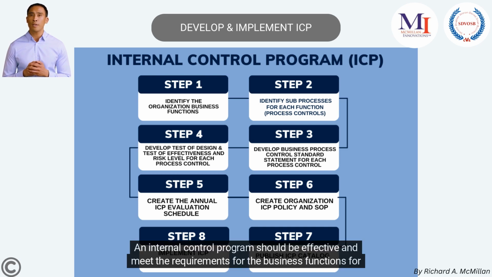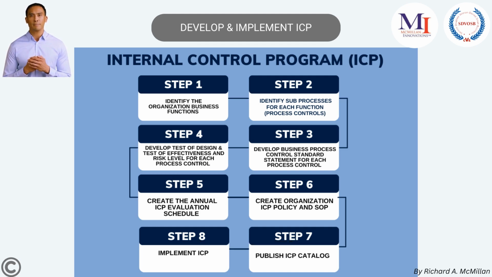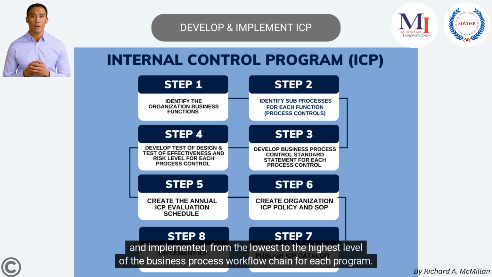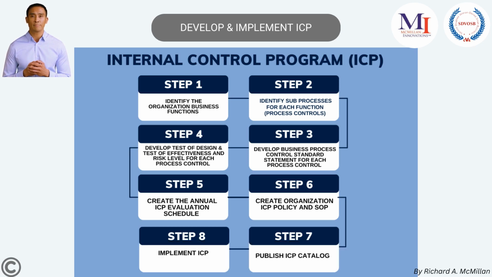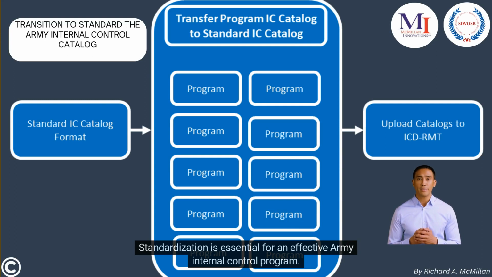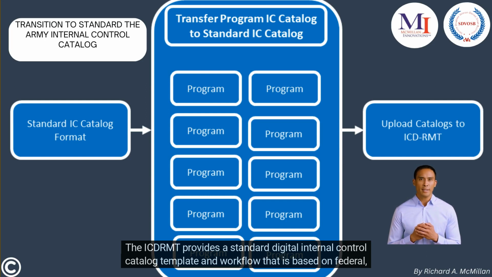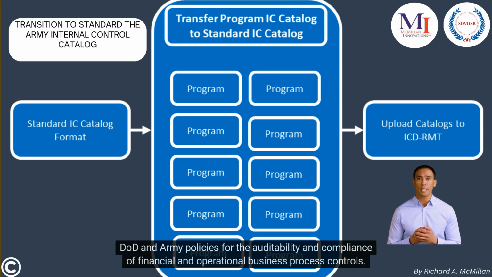An internal control program should be effective and meet the requirements for the business functions which it represents. To achieve optimal effectiveness for internal control programs, a standard IC process should be developed and implemented from the lowest to the highest level of the business process workflow chain for each program. Standardization is essential for an effective Army internal control program. The ICDRMT provides a standard digital internal control catalog template and workflow that is based on federal, DoD, and Army policies for the auditability and compliance of financial and operational business process controls.